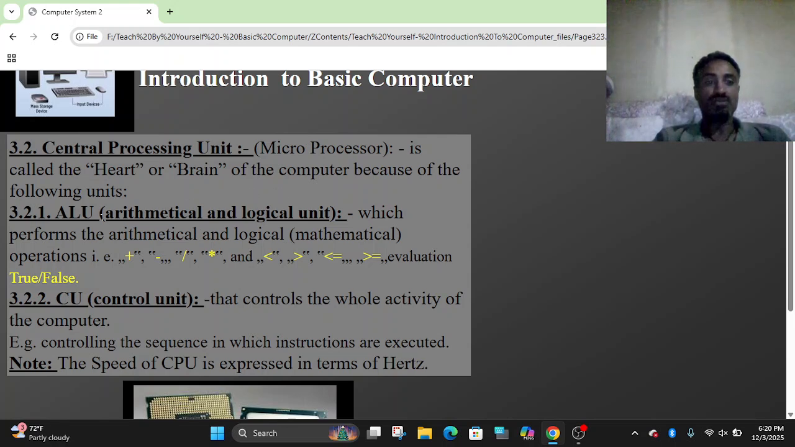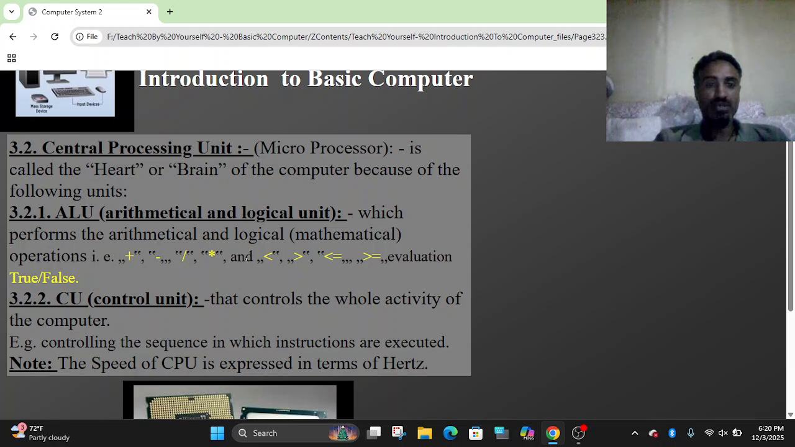For instance, the ALU is one component or unit of the central processing unit, or CPU. The ALU, or arithmetic and logic unit, performs the arithmetic and logical or mathematical operations, that is, addition, subtraction, division, multiplication, and evaluations like less than, greater than, less than or equal to, greater than or equal to, true or false. They are done by the arithmetic and logic unit. It is one of the units found inside the CPU.